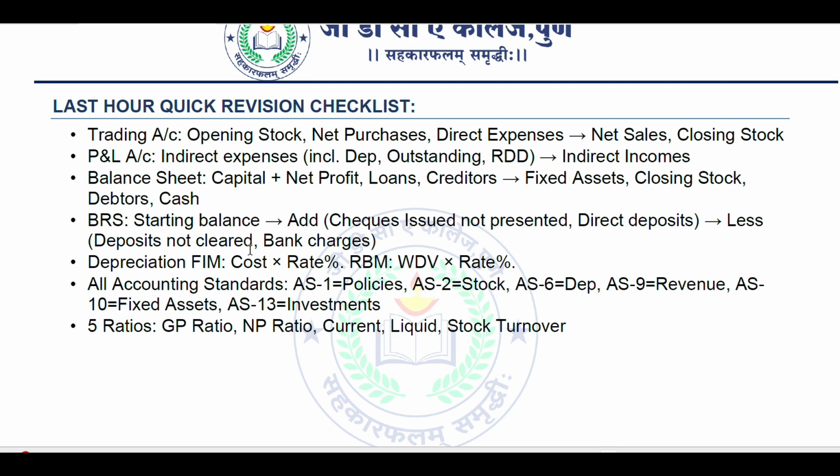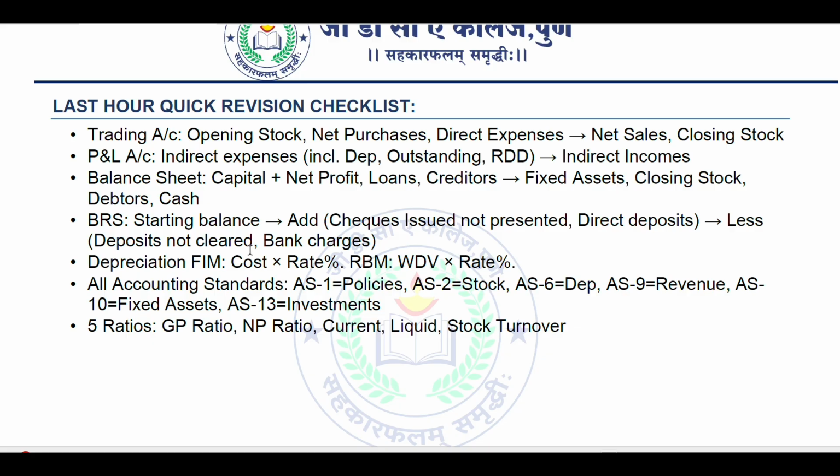Trading account: opening stock, net purchases, direct expenses, net sales, closing stock. Profit and loss account: indirect expenses include depreciation, outstanding and RDD, indirect income. Then balance sheet: capital plus net profit, loans, creditors, fixed assets, closing stock, debtors, cash. Then BRS, starting balance. Add cheques issued and not presented, CICP, direct deposit. Less deposits not cleared, bank charges. So this is the memory trick actually, quick revision.